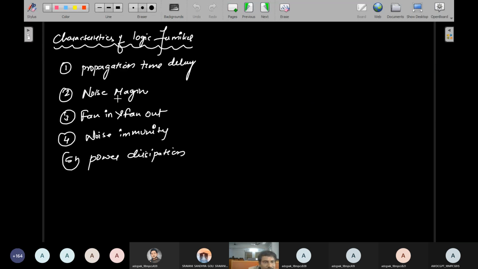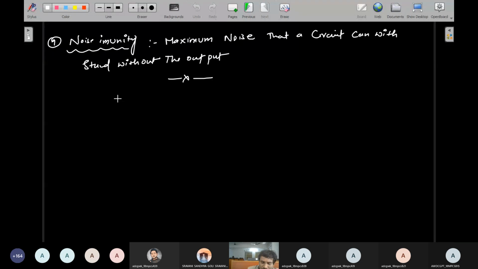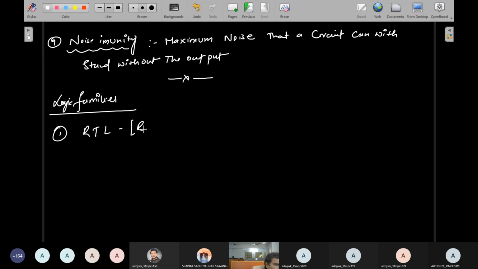So please note everybody. Today, first, logic families explanation. First one is RTL. RTL means resistor transistor logic.